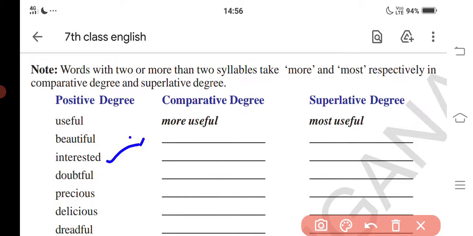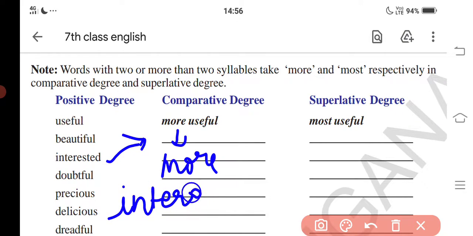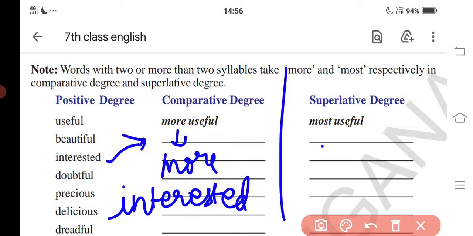For the word interested, more interested. And the superlative degree is most interested. As we have to add most for the superlative degree and more for the comparative degree, here we are adding most interested.